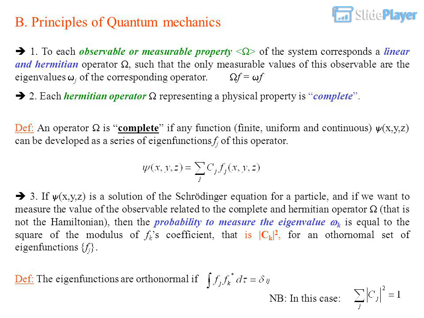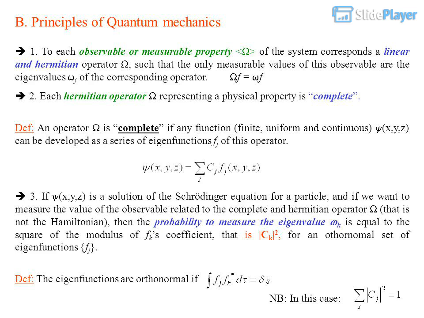B. Principles of quantum mechanics. 1. To each observable or measurable property <f> of the system corresponds a linear and Hermitian operator, such that the only measurable values of this observable are the eigenvalues fj of the corresponding operator, Ffj = fjfj. 2. Each Hermitian operator representing a physical property is complete. Def: an operator is complete if any function ψ(x,y,z), finite, uniform and continuous, can be developed as a series of eigenfunctions fj of this operator.